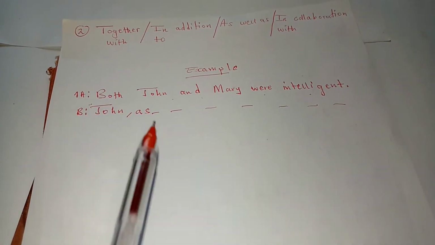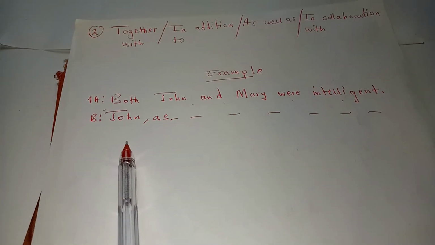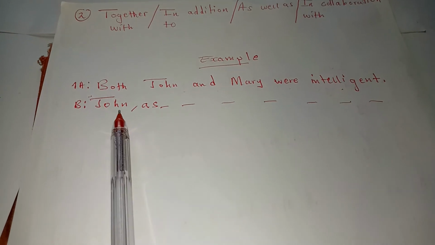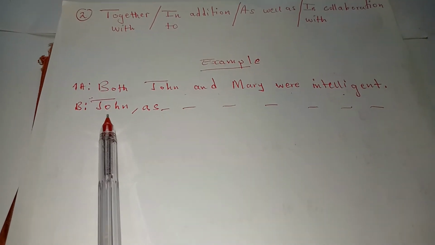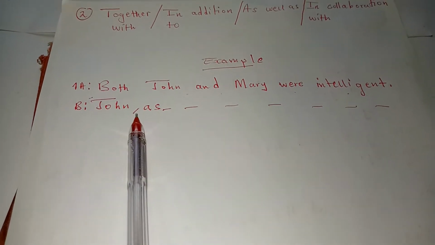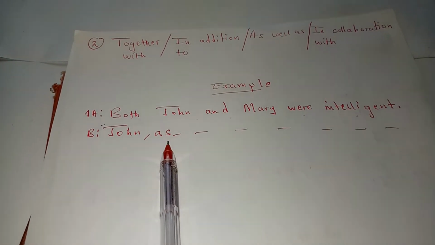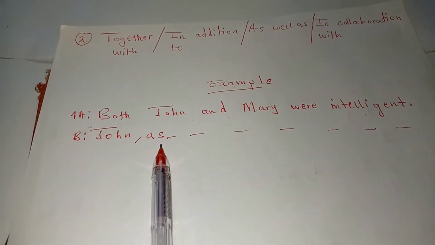So now we have this sentence: both John and Mary were intelligent. Now we are asked to relate this sentence using as well as. When you see a sentence begin with a certain subject, then a comma, then "as" or "together" or "in addition", you should write it this way.